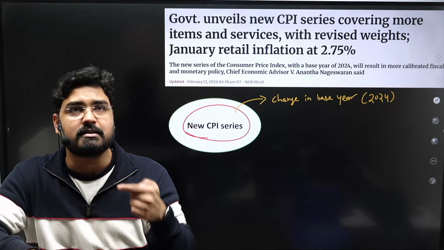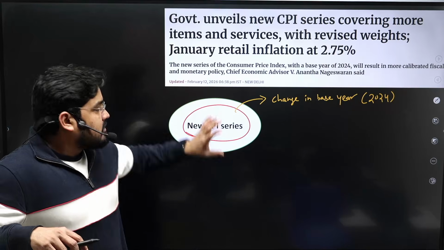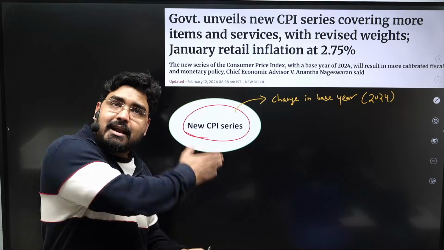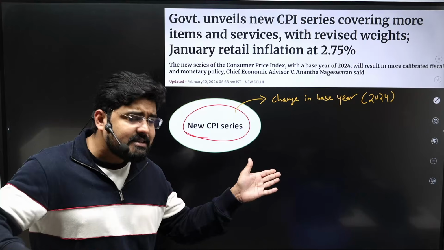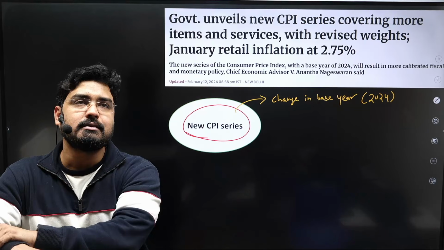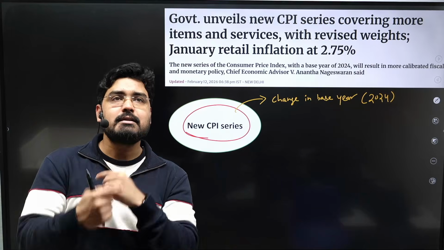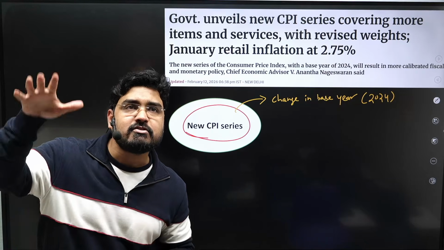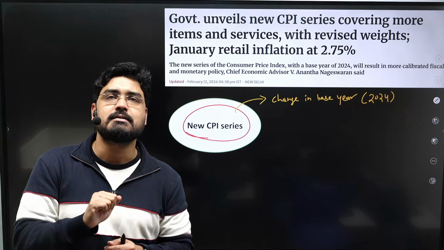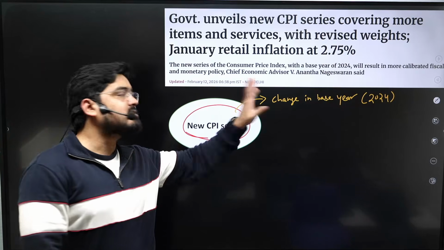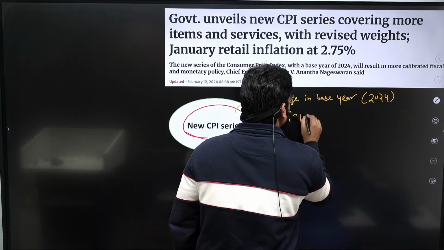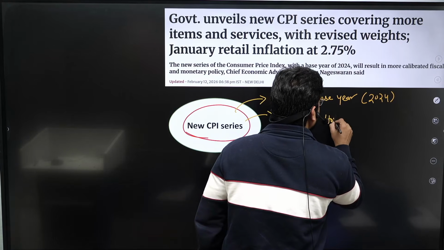However, the old CPI base year was 2012. In the last 13 years, there has been significant change in the consumption pattern. So we need to update the CPI basket as per the latest consumption patterns. For that reason, they changed the base year as per the recent household consumption expenditure survey,